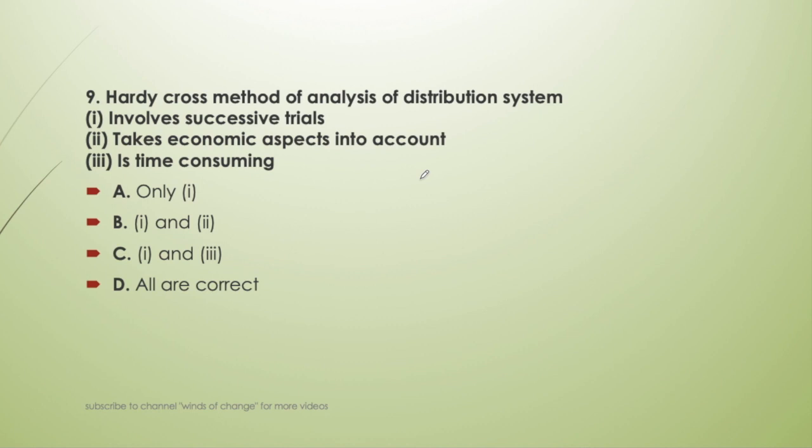In this Hardy-Cross method of analysis of distribution system, it involves successive trials. Yes, this is a true statement. In this we do trial and error. Okay, we do successive trials and we get closer to the result. Take economic aspects into account: actually it does not take any economic aspects, only the discharge is being taken into account. It is time consuming. Yes, it is time consuming, obviously. So the answer will be first and third, that is option C is correct.